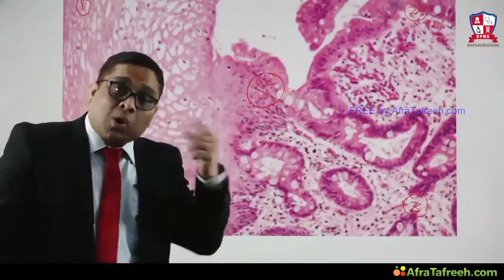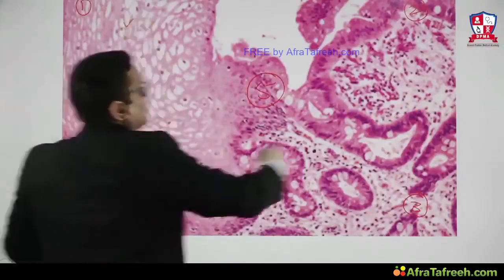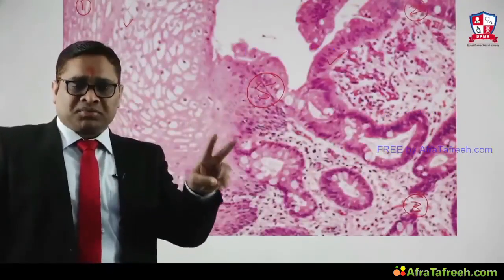Then rule of observation. Then observe what kind of cells are here, what kind of cells are here, right? So number 2 is the rule of observation.